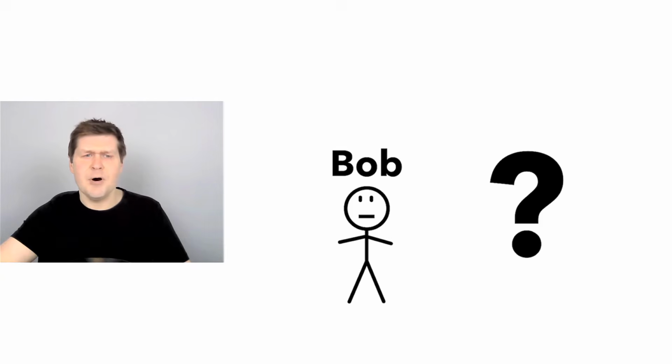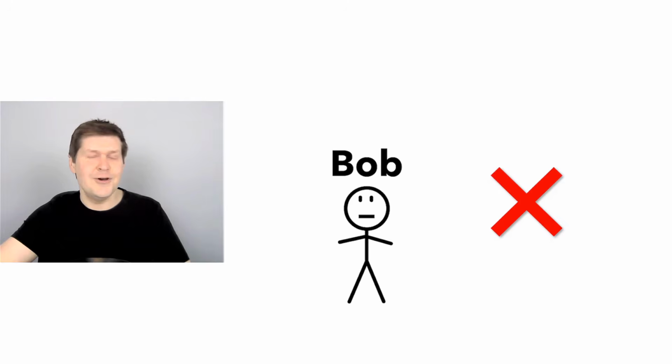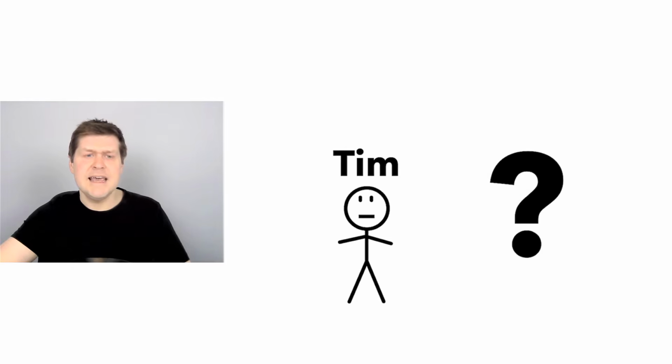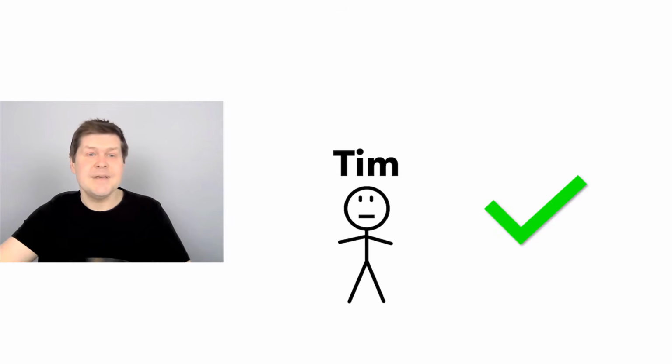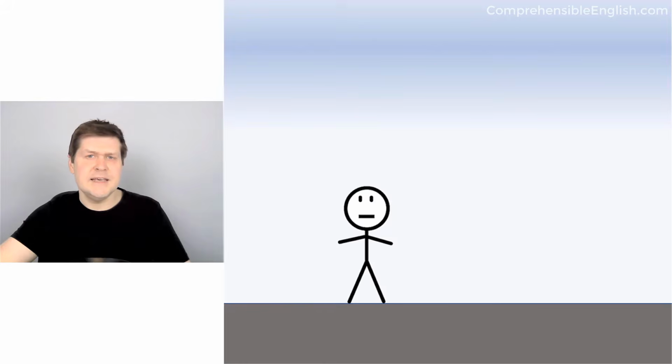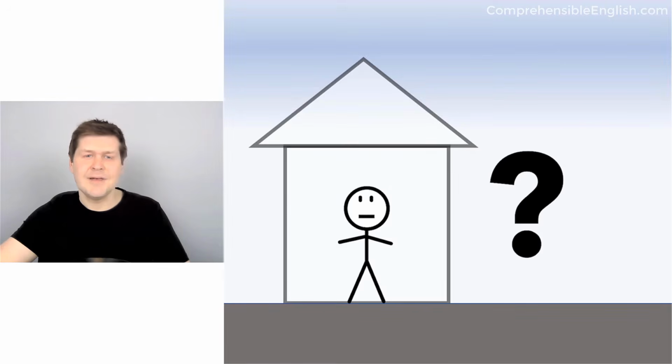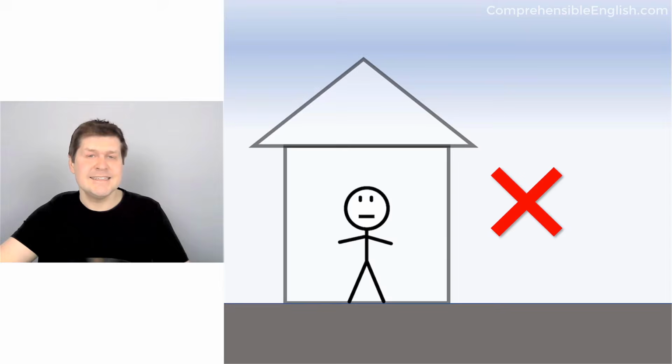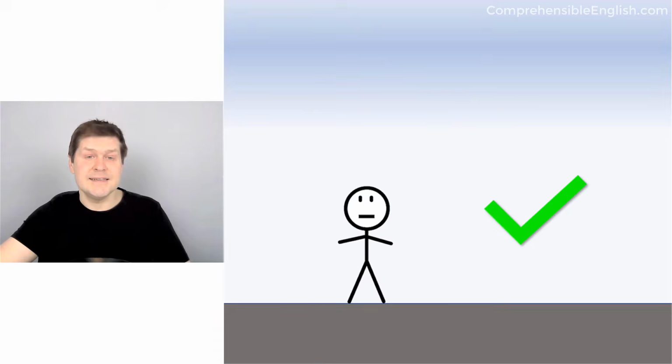Is his name Bob? No, his name is not Bob. Is his name Tim? Yes, his name is Tim. Tim is outside. Is he inside? No, he is not inside. Is he outside? Yes, Tim is outside. It is sunny.